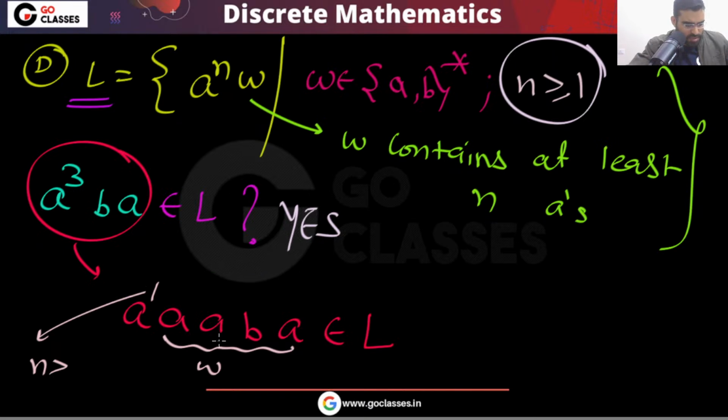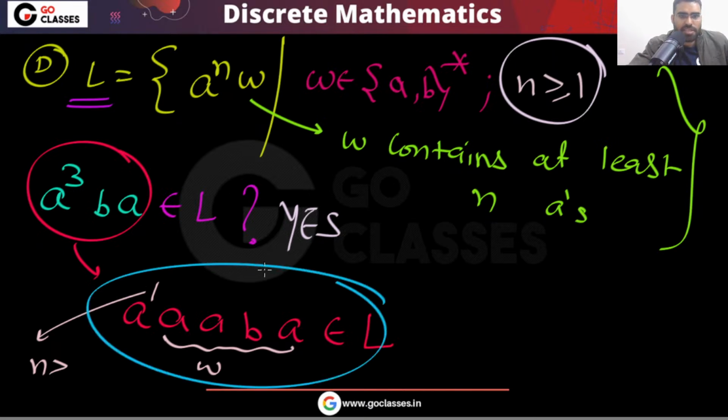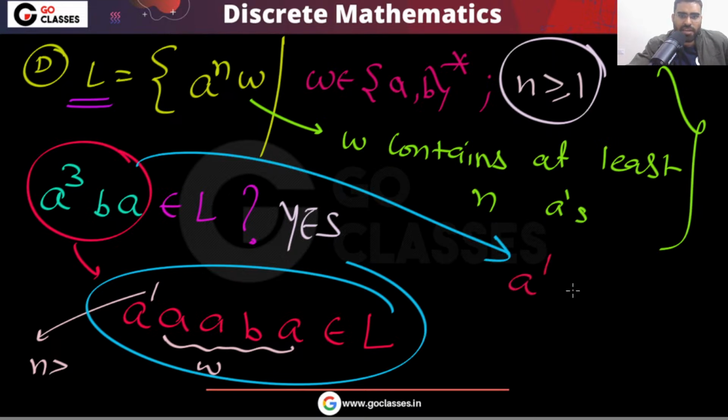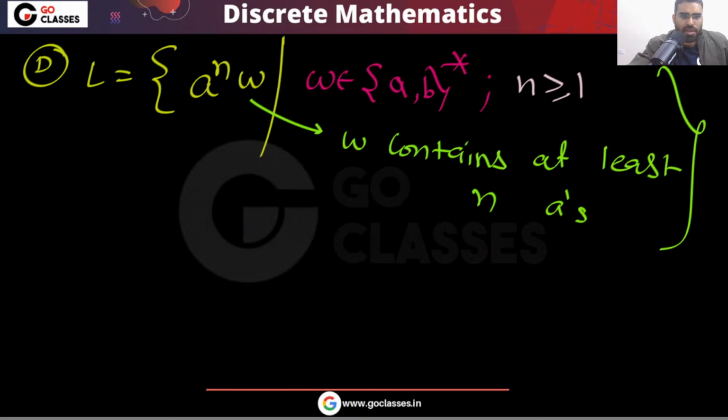Yes or no? Is this clear? This string is satisfying all the conditions. Look at all the conditions, they are satisfied. Take this as W, take this as W, take this as N. Every condition is satisfied. So this string is in the language. Are you getting my point?